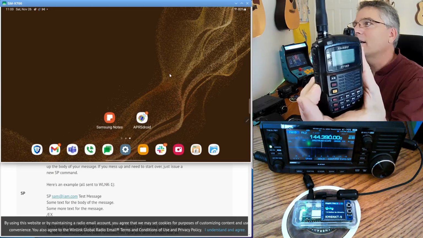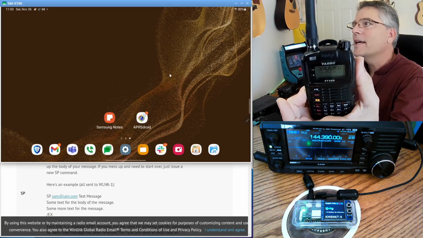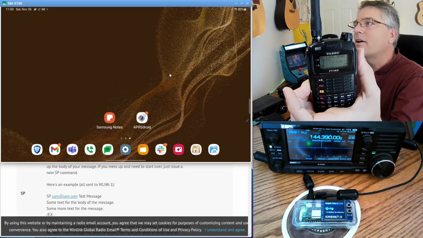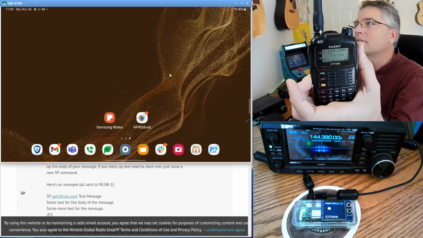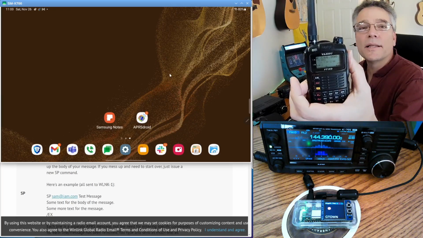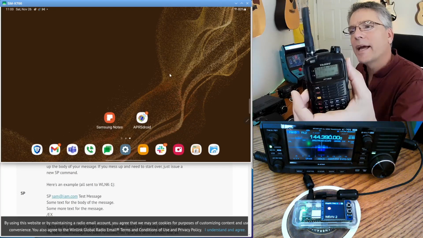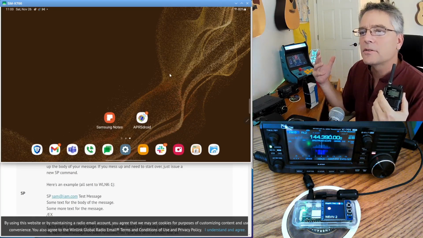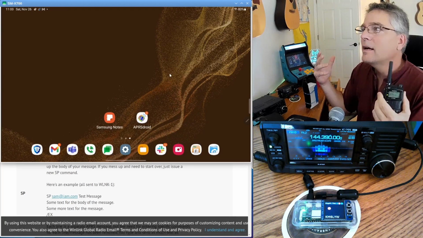I'm going to go ahead and turn this guy on. This is my Yaesu FT1XDR. This is my favorite radio for this kind of work. Kenwood makes these, or at least they used to, like the D74. Oddly enough, you can't get a full-featured APRS radio from Icom.